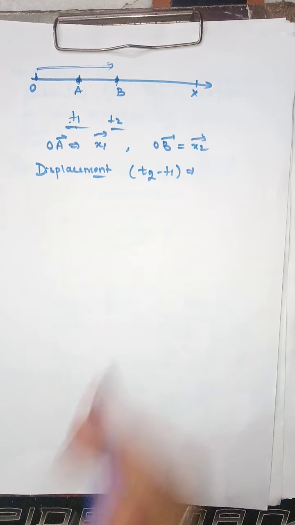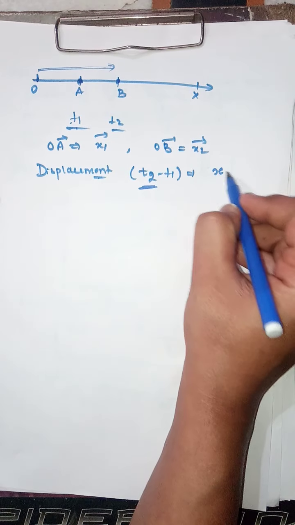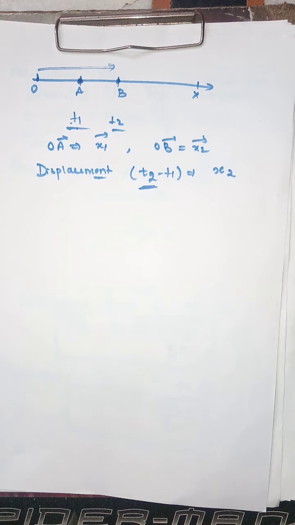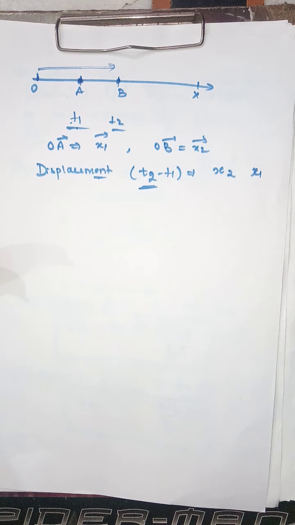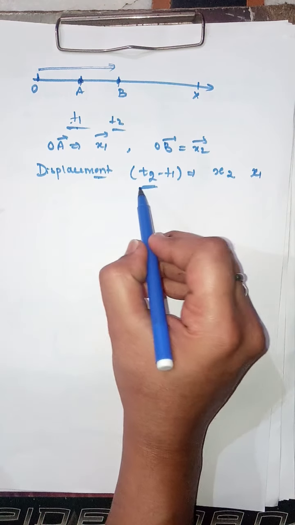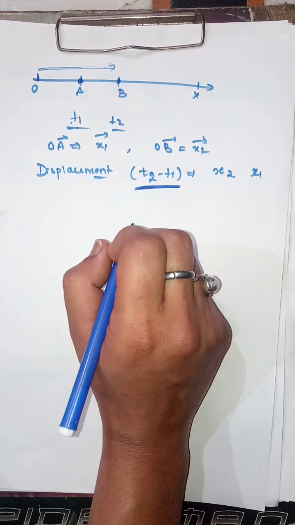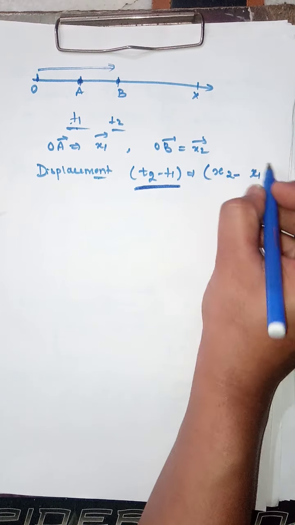Simple. In time t2, the displacement of the body from point O was x2, and in time t1 the displacement of the body is x1. The question asked is to calculate the displacement in the t2 minus t1 interval. Therefore the displacement is x2 minus x1.